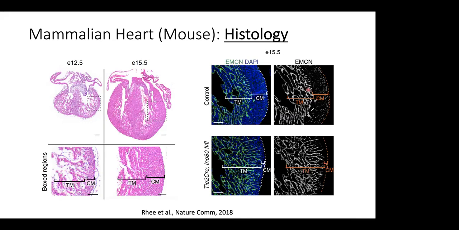Okay, and this is just the molecules. This is immunostaining for this square that you see, and you can see the compact myocardium and the trabecular myocardium. If there is any change in the signals that the compact myocardium gets, for example, depletion of a chromatin remodeler, INO80, you can see that the compact myocardium is now reduced, and the heart does not function properly. It does not beat, and the animal cannot survive. Okay.